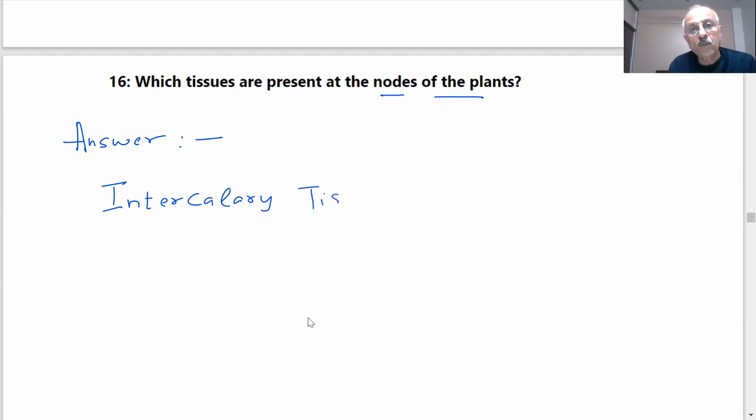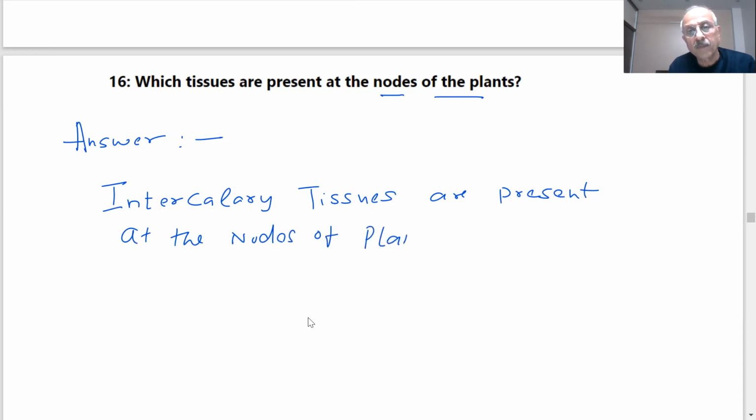Intercalary tissues are present at the nodes of the plants. Okay.